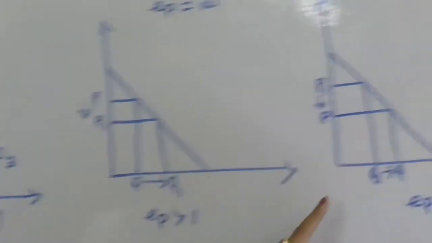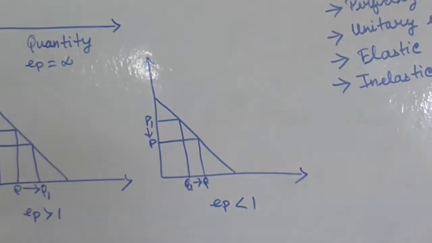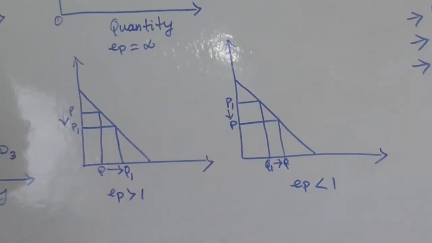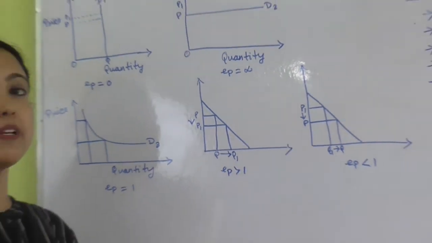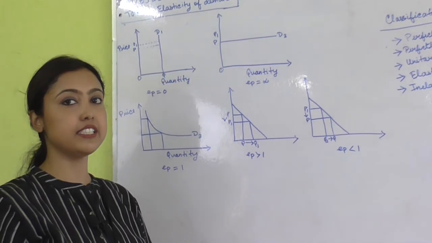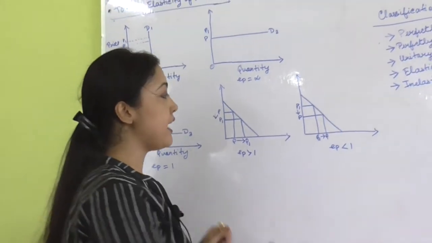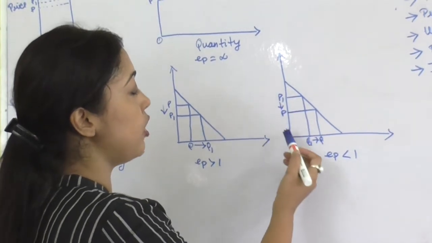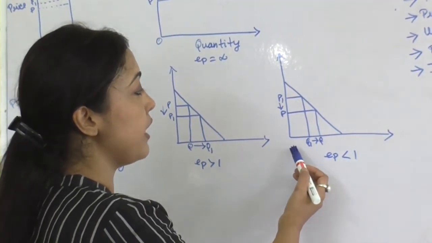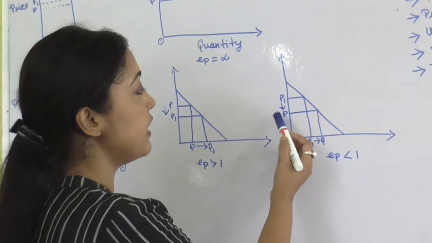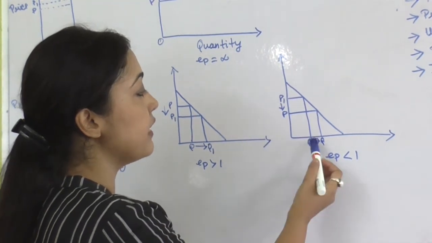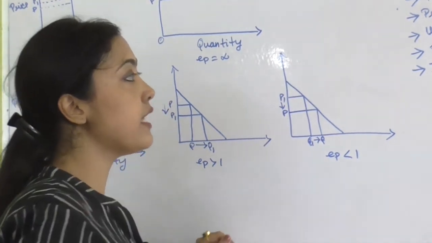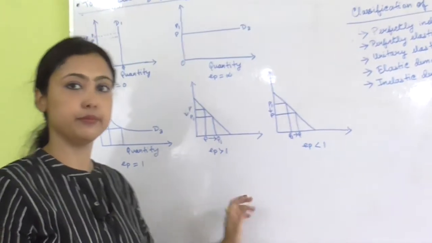Next is inelastic demand. Here it is the total opposite of elastic demand. Here the percentage change in quantity demanded will always be less than the percentage change in price. So the price elasticity of demand will be less than 1. I have drawn one diagram in order to explain this. You can see that the percentage change in quantity demanded is always lower than the percentage change in price. So it is the case of inelastic demand.